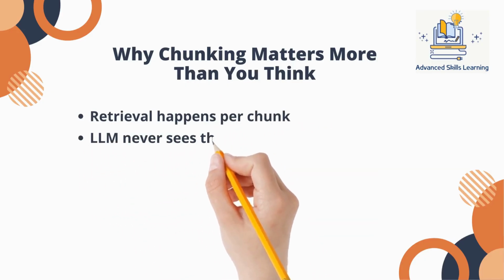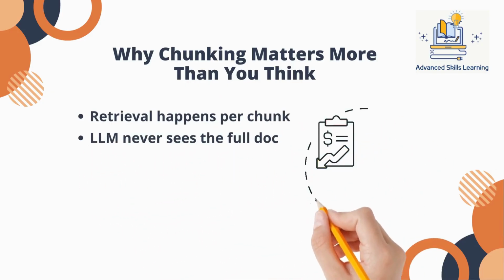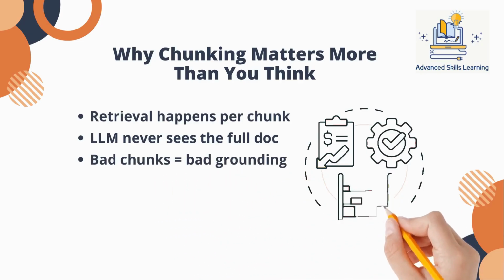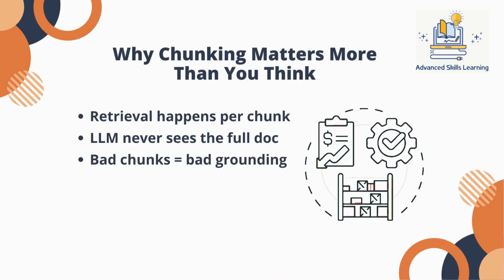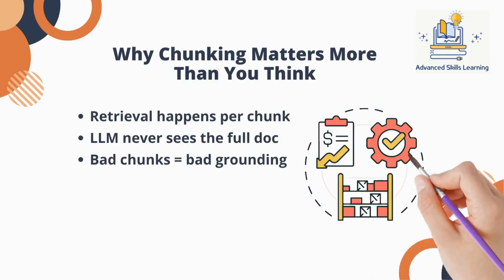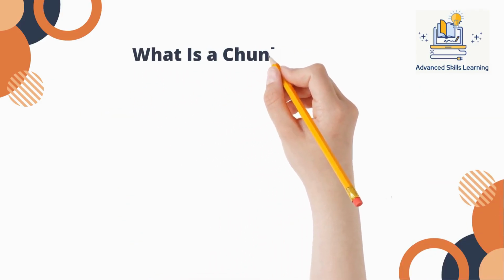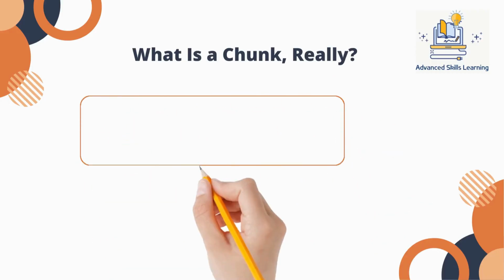Retrieval happens at the chunk level, not the document level. If a chunk cuts a definition in half, separates a rule from its exception, or removes the surrounding explanation that gives meaning to a sentence, the model is forced to infer what's missing. That inference doesn't feel like uncertainty. It shows up as confident, fluent answers that are subtly wrong.